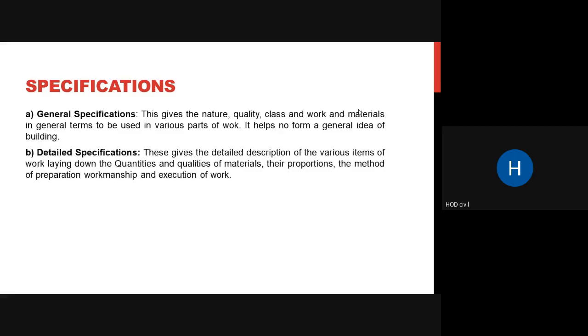Next, detailed specification. After general specification, you can always go for detailed specification, wherein it gives in detail what has to be done, what are the qualities of material, what are their properties, how the work has to be conducted, how the execution has to be done, how the preparation has to be done. All those things are given in detail. So that is your detailed specification.